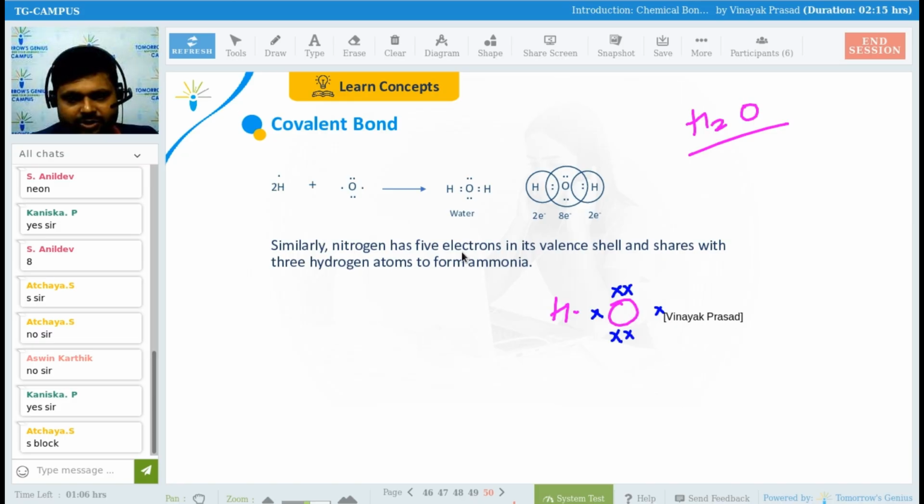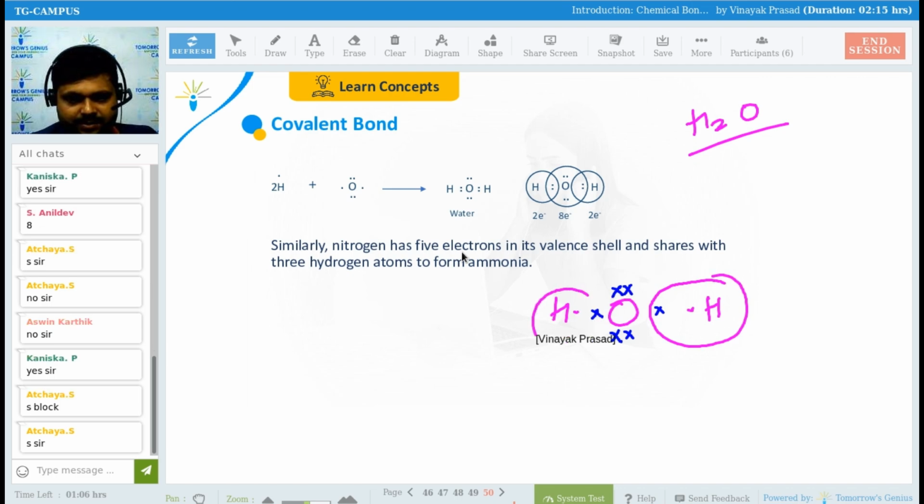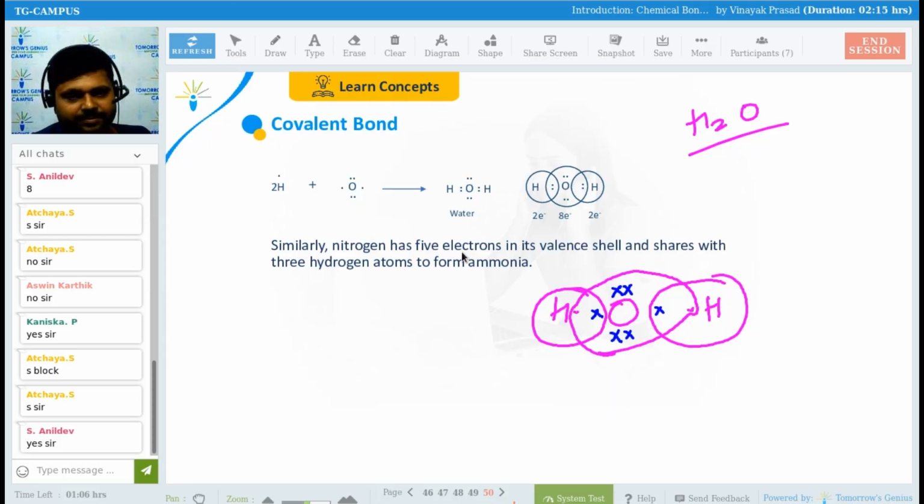Now this one and this one, right? Again for hydrogen, one electron is there. Are you comfortable with this? So see how this bond will be formed. This will be formed like this. This will be formed like this. Yes or no, guys? And again, this will be formed like this. Getting my point, everyone? Please tell me, guys. So how has this bond been formed?